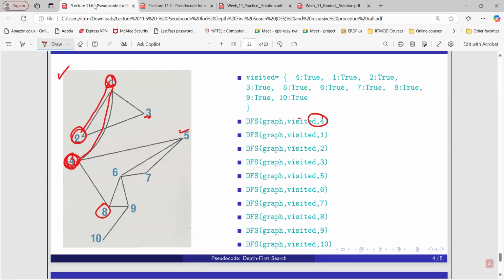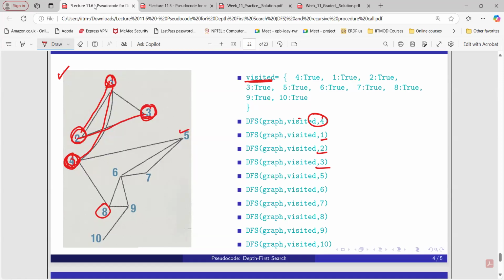But from 2, where can I go? I can go to 1, I can go to 3 as well. But 1 is already explored, right? I am not going to visit it again. I will go to 3 here. Now, at node 3, where can I go? Again 1 and 2, but both are already explored here. You can see both are already explored, because we are keeping track of the visited nodes inside this dictionary. So we can track the key, and we can see we already visited that particular node.